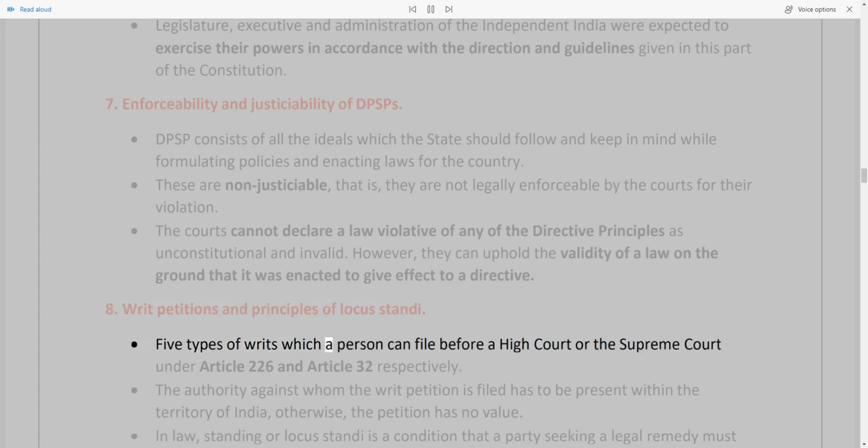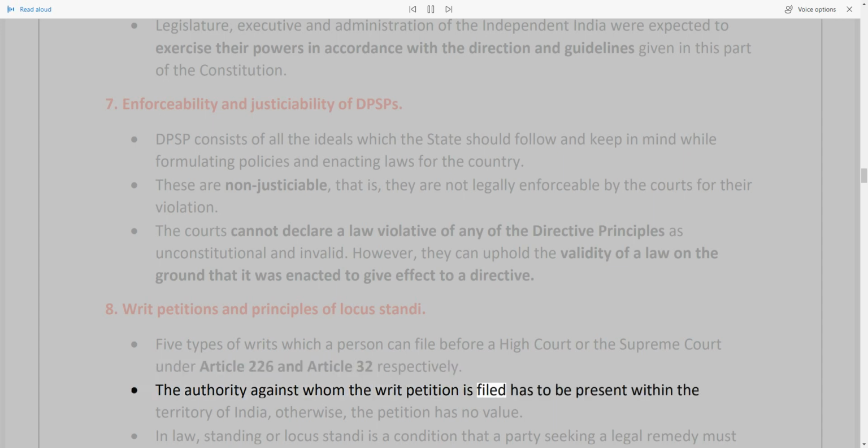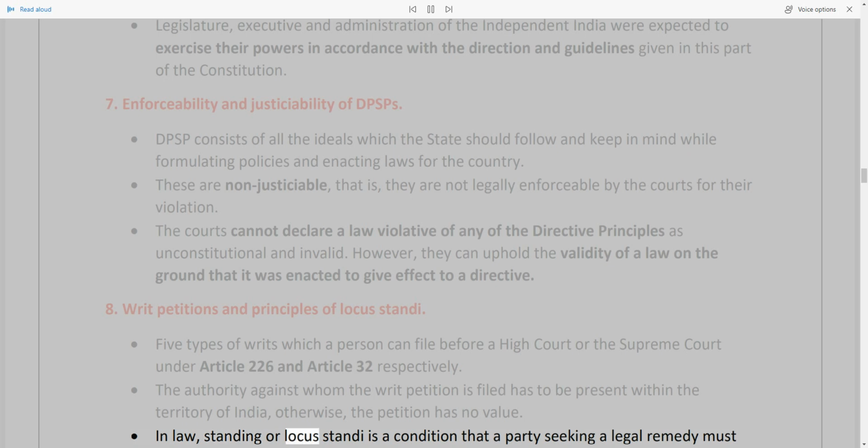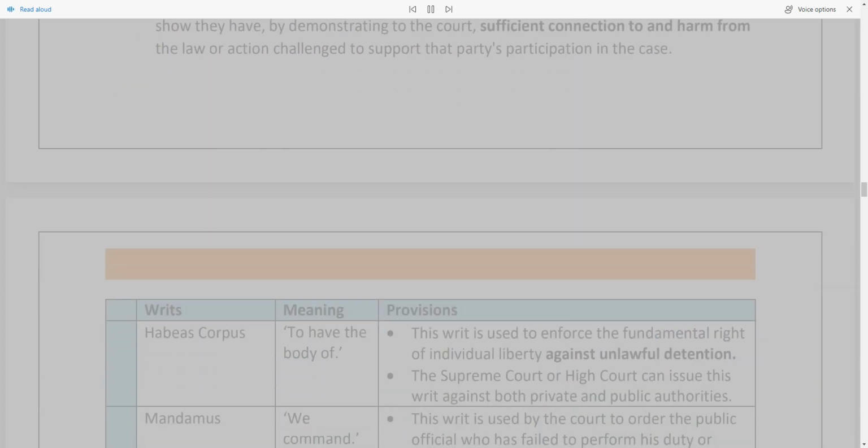5 types of writs which a person can file before a High Court or the Supreme Court under Article 226 and Article 32 respectively. The authority against whom the writ petition is filed has to be present within the territory of India, otherwise, the petition has no value. In law, standing or locus standi is a condition that a party seeking a legal remedy must show they have, by demonstrating to the court, sufficient connection to and harm from the law or action challenged to support that party's participation in the case.